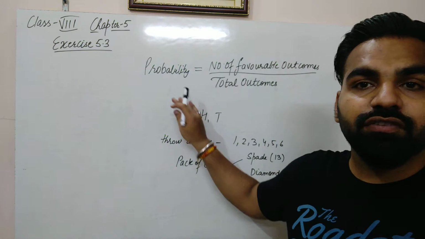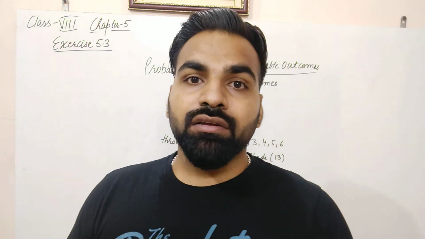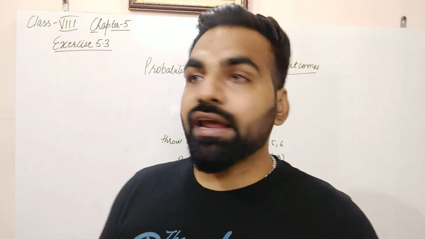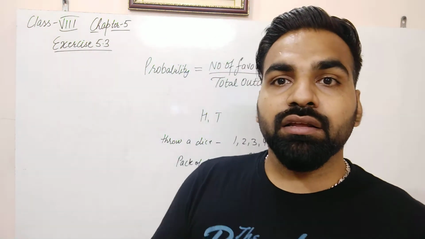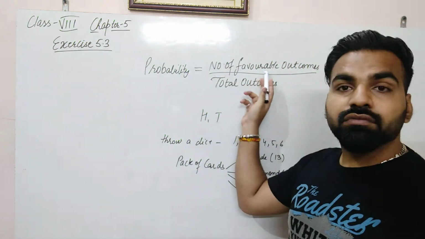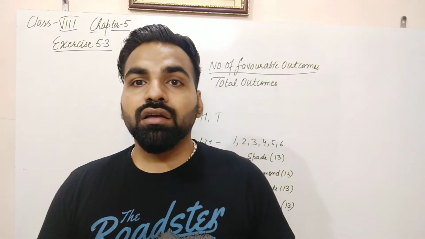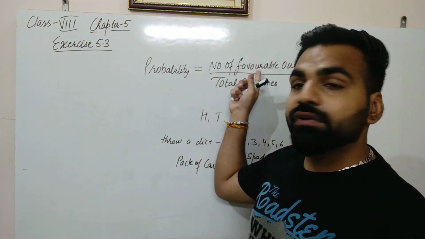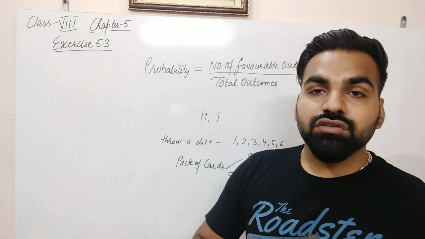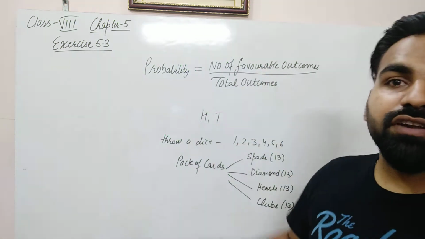Now what is the number of favorable outcomes? If we are talking about getting a head, then getting a head becomes favorable here. If we are talking about getting a tail, then getting a tail will become favorable. In a die also, if we want the outcome of getting an odd number, then getting an odd number will be our favorable outcome. So whatever the event we are talking about, that becomes the favorable outcome.